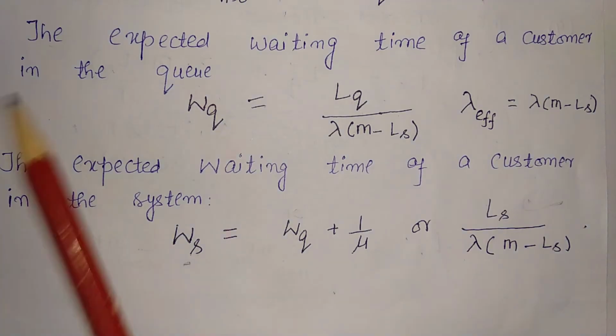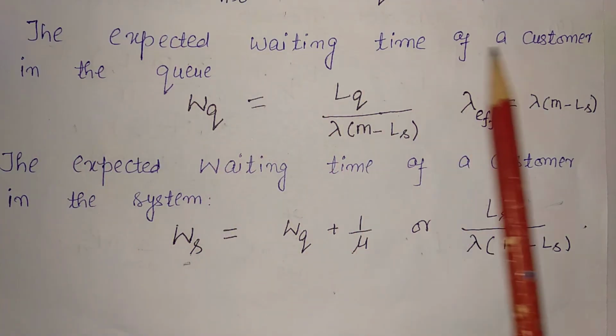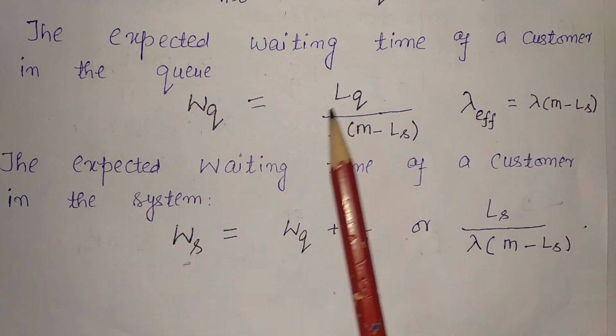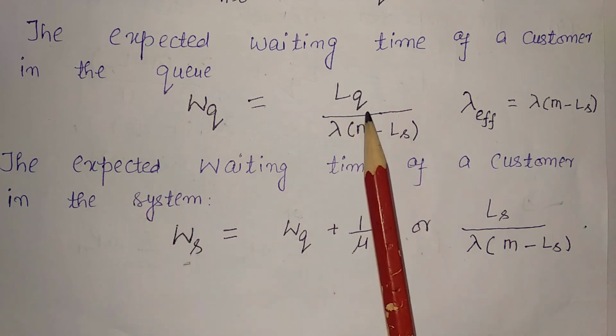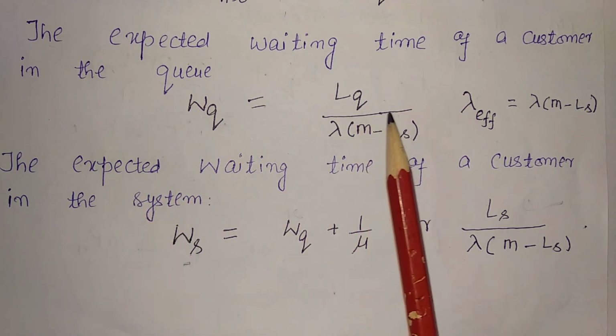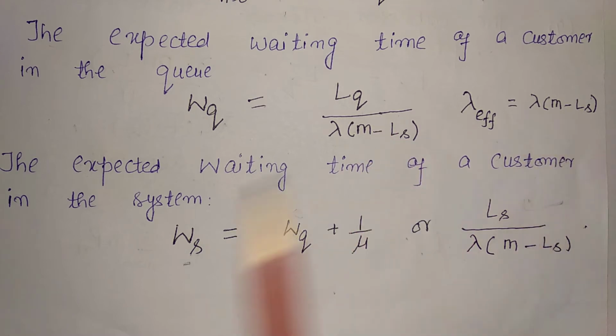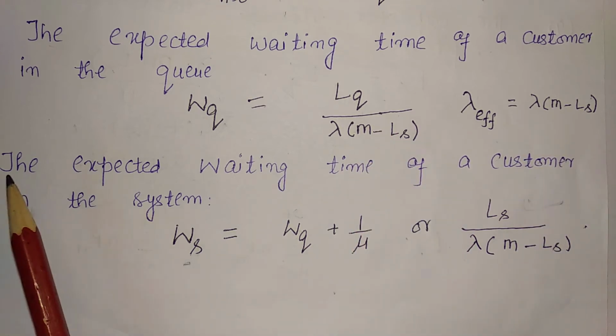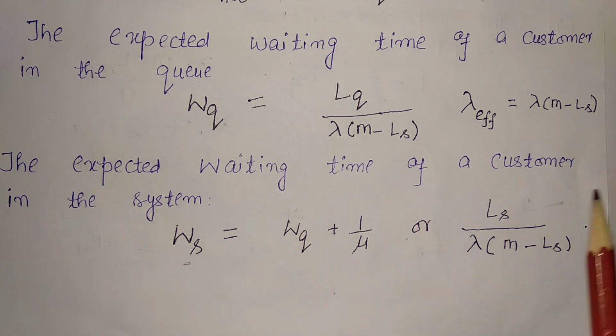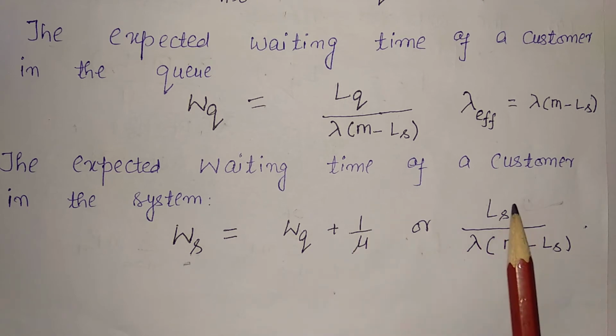After that, the expected waiting time of a customer in the queue, WQ, is LQ upon effective arrival rate, where LQ is the number of customers in the queue, divided by effective arrival rate. The expected waiting time of a customer in the system, WS, is equal to WQ plus 1 upon mu, or LS upon effective arrival rate. You know that we use effective arrival rate when the number of customers in the system is finite.